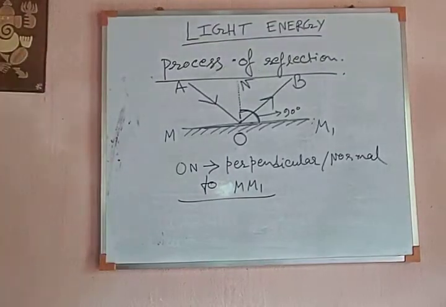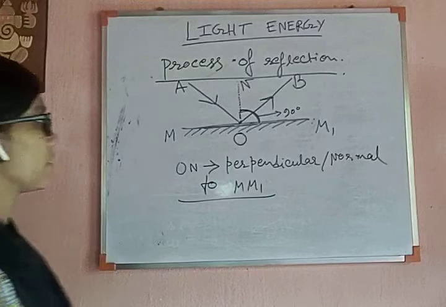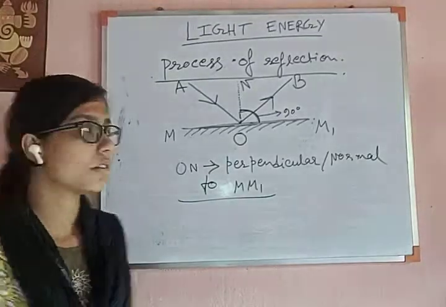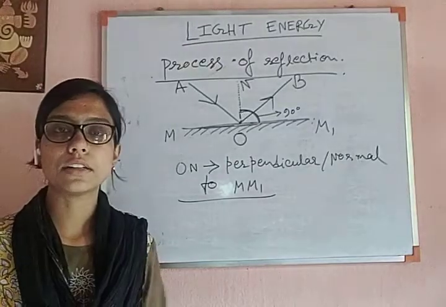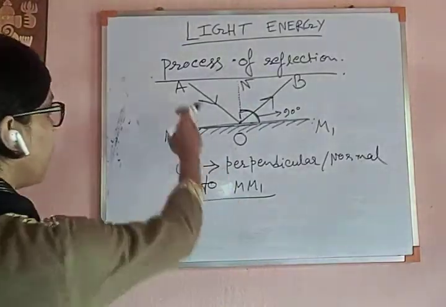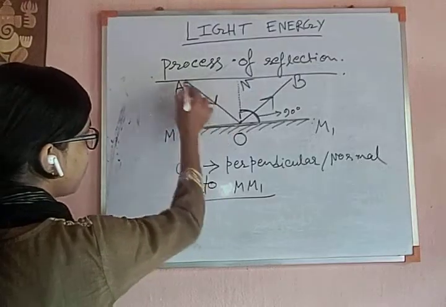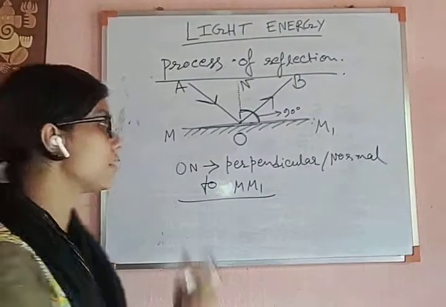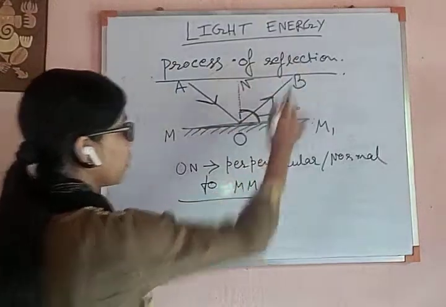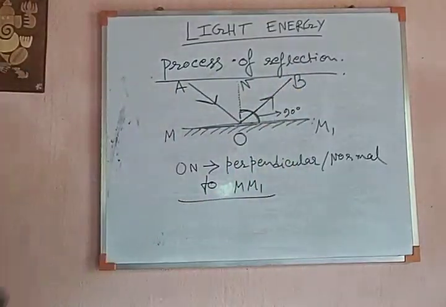Now, there are some factors related to the process of reflection: the incident light, the reflected light, the point of incidence, and the normal. The first is the incident ray. What does incident ray mean? The ray that is coming initially from this point A. So OA is known as the incident ray, and it is reflecting along the line OB, so OB is known as the reflected ray.